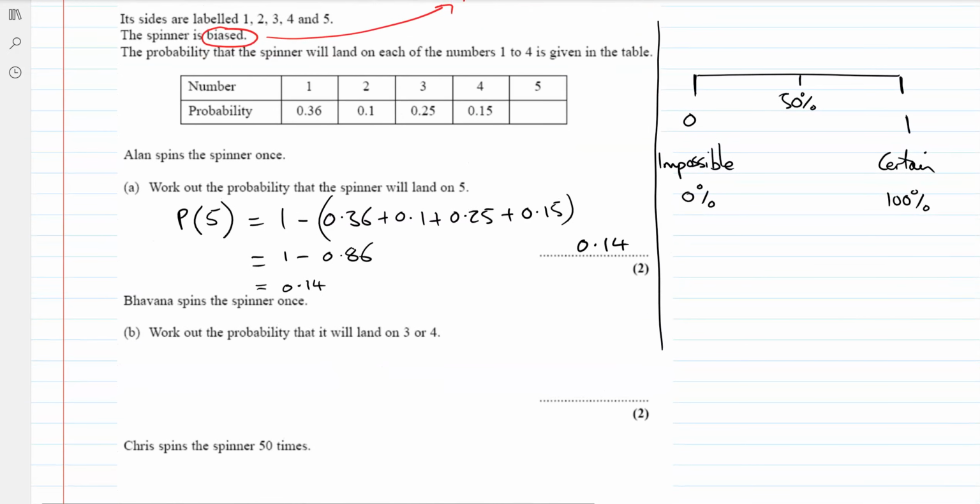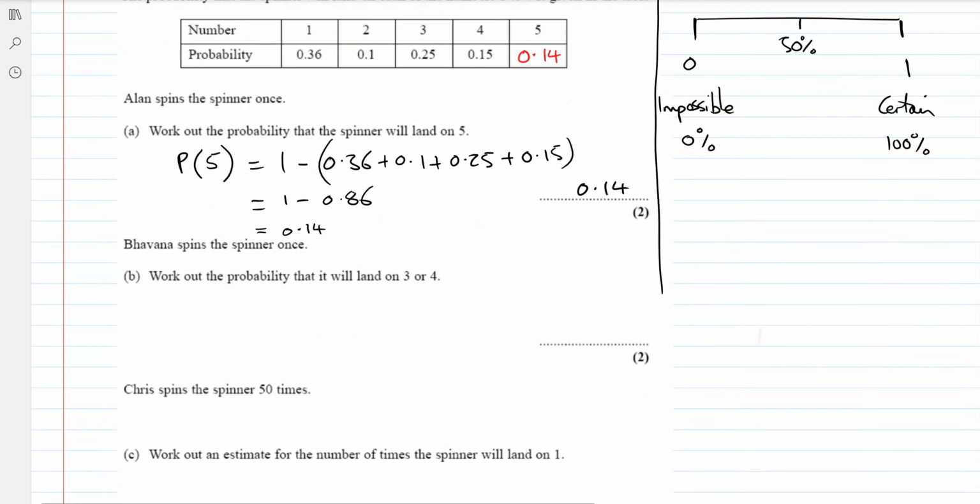So 0.14. So with these kind of questions, it's 1, 2, 3, 4, 5. It's got to be one of these. So they have to add up to 1 in total, because one of them is going to happen. If you spin this spinner, it's going to land on one of those numbers. So the chance of it landing on something 1, 2, 3, 4, or 5 all together is 1. So add them all together, take away from 1. In this case, we get 0.14. So that's the first kind of question they like to ask, and we can fill in on the table as well if we want. I'll do it in red so it's different from the other ones, because that's the one that we're adding in. Okay, but the main thing is putting in the answer slot.